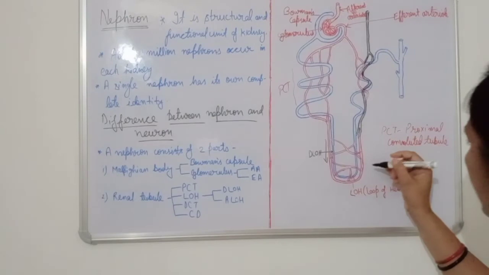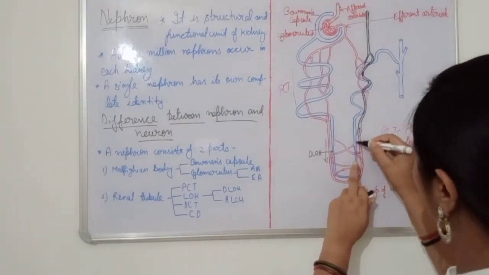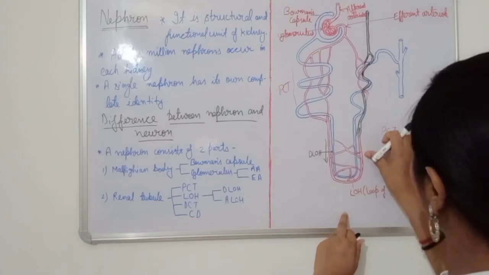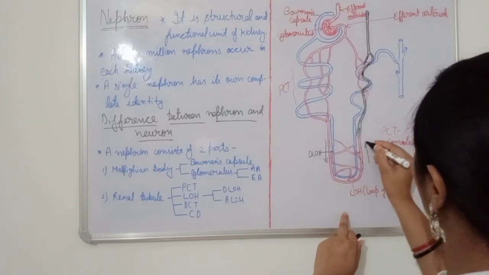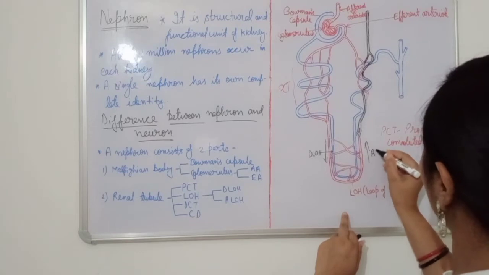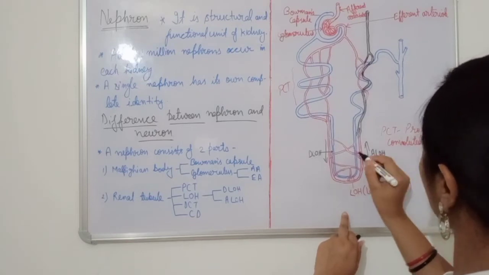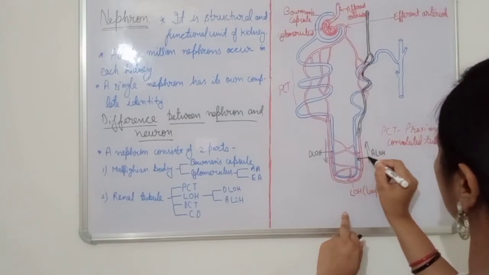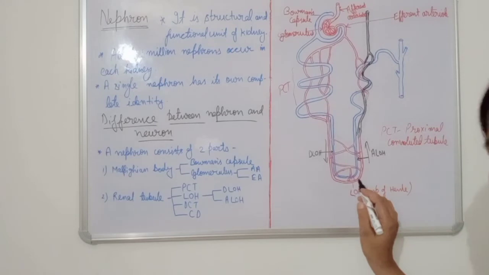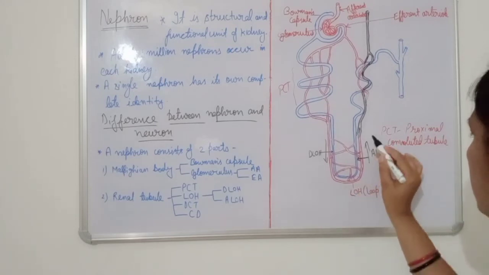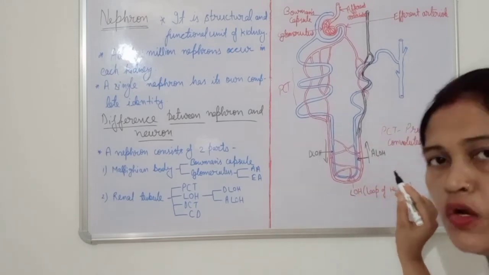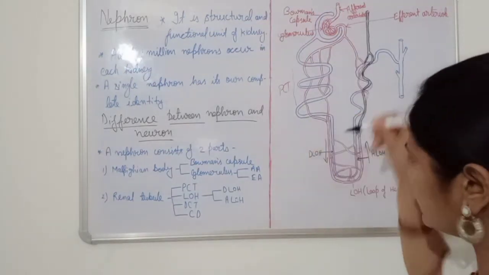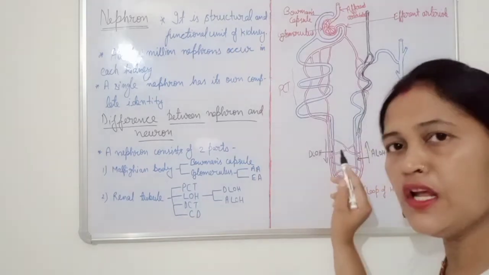Okay, and again it moves in an upward direction, so it is known as ALOH. This arrow is clearly visible. This one going upward direction is known as ascending loop of Henle. And this one going downward, so that's why I named that descending loop of Henle.